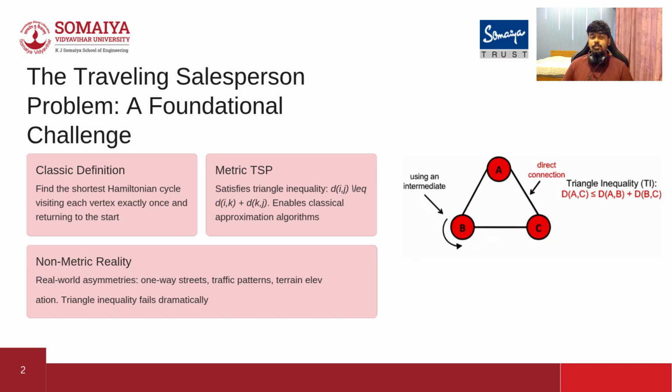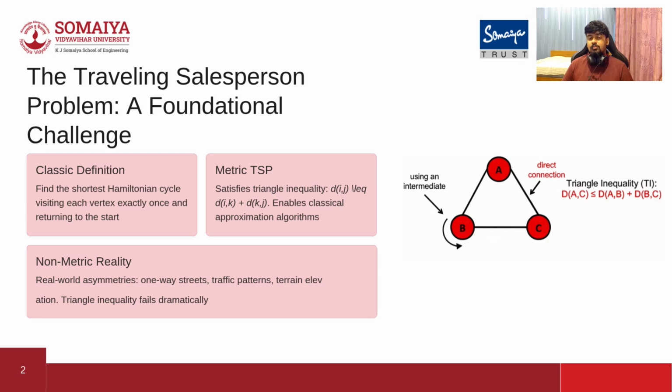To understand this breakthrough, we have to start with a foundational challenge in computer science, the traveling salesperson problem, a classic. The definition is simple: find the shortest cycle that visits every vertex exactly once and returns to the start. Historically, most algorithms assume a metric TSP, where distances obey the triangle inequality, which is a mathematical way of saying that a direct straight line from point A to point C is always the shortest path.